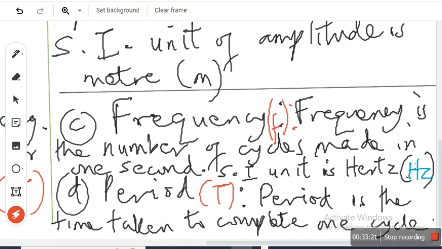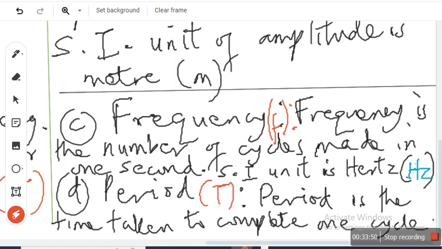So frequency, read it out. The SI unit is what? Hertz, the number of cycles made in 1 second. But what's period? It's about time, so the unit will be what? Seconds. I hope you know the difference between frequency and period. Frequency is how many cycles it makes in 1 second, while period is the time it takes to make just 1 cycle.